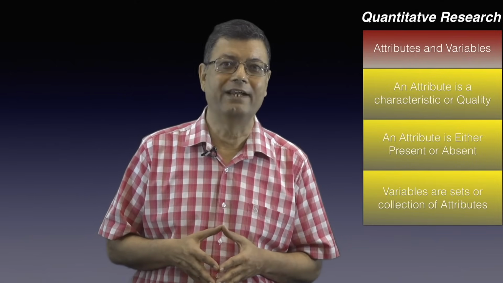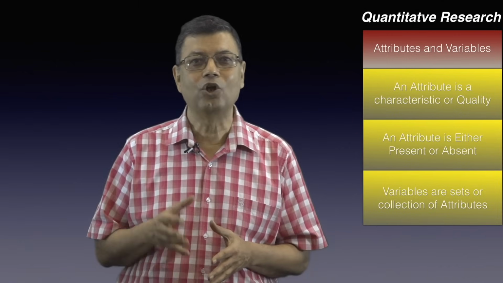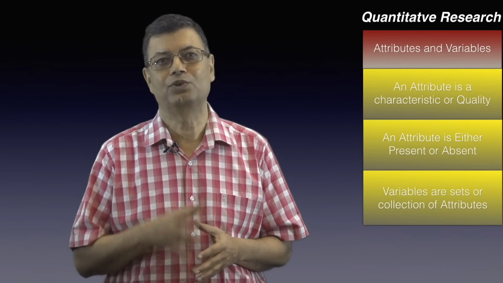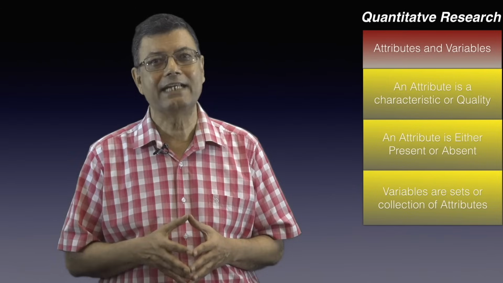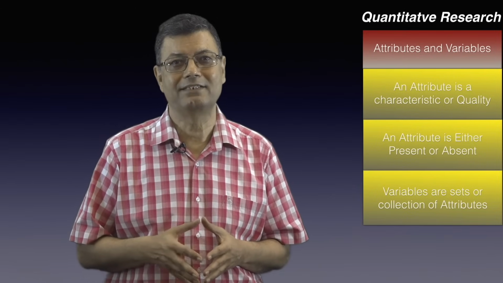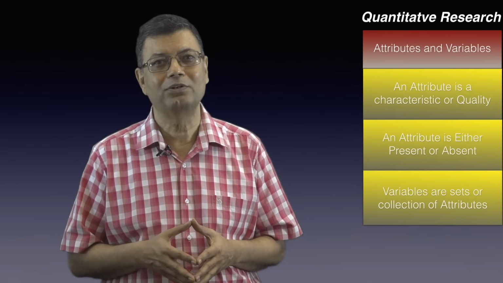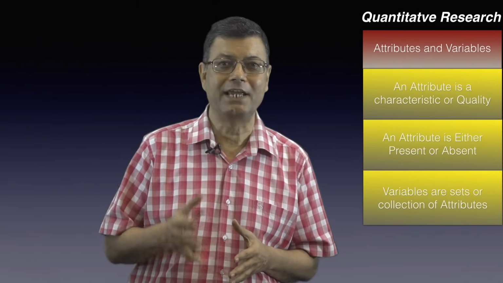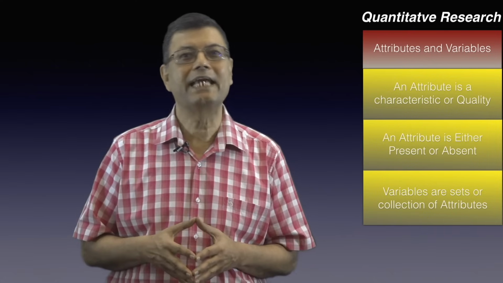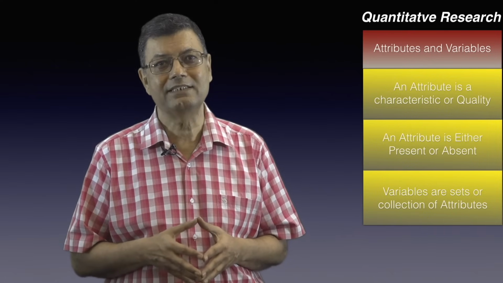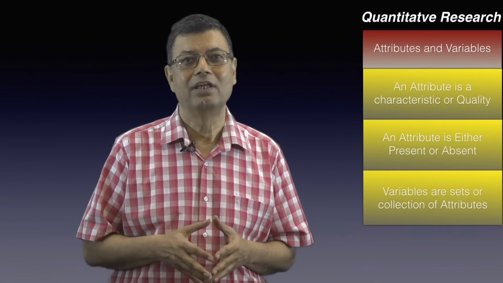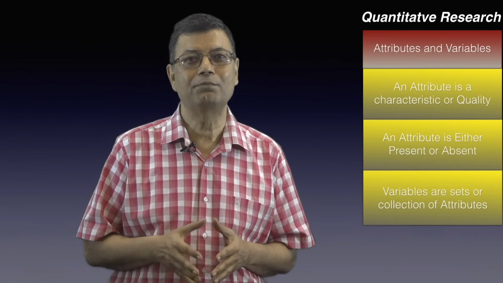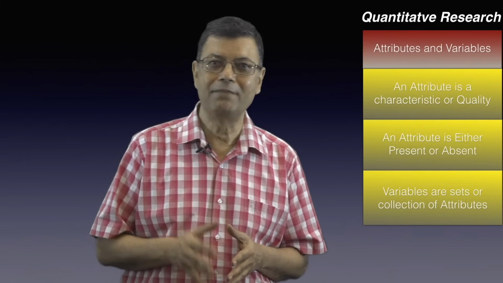Variables, on the other hand, are logical sets of attributes. Remember, a set is composed of many elements. Here we are talking about sets of attributes. Loosely speaking, we might say variables are collections of attributes. Thus, sex is a variable composed of the attributes female and male.